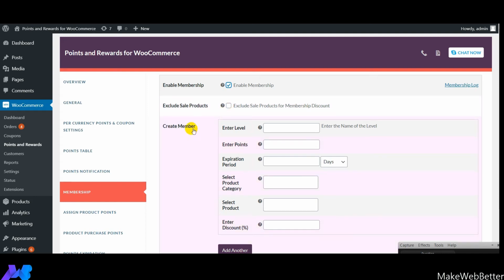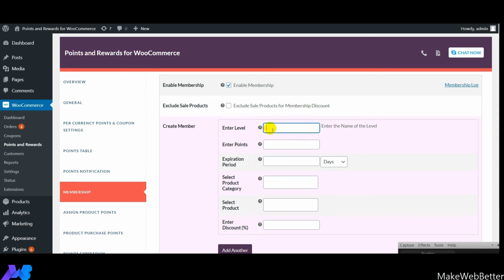Next comes create members. So guys, you must be observing, if you have gone through the tutorial of our free version of this plugin, in that version you could create only one level, which was the basic level for membership discount. But in this premium version you can create multiple membership levels if you click on add another. So let me show you for one of the members how you can create a member and what are the different settings that you need to do.